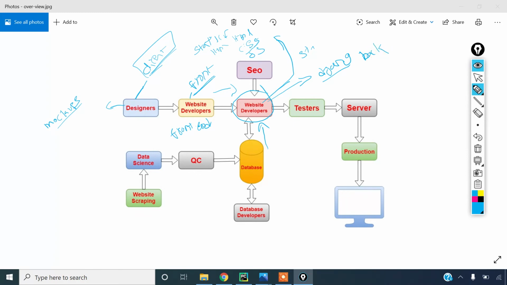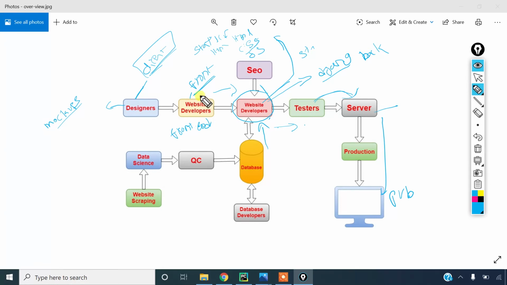Once our application is ready, it moves to the tester. The tester will test this website. If everything goes well, they move it to the production server. Once the website is in production, it is available to the public. Actually this is not the exact flow, but it is a rough flow. You will get a better idea, right?